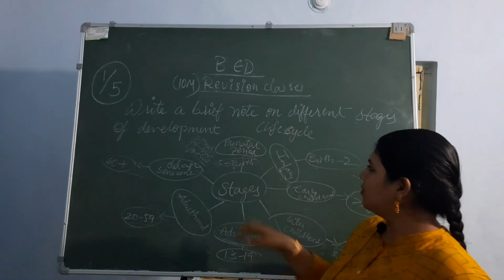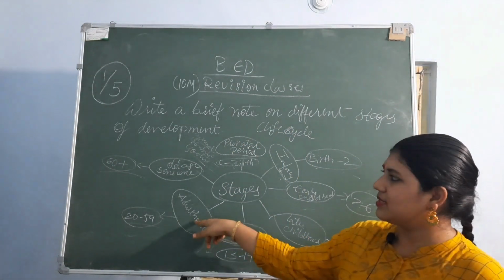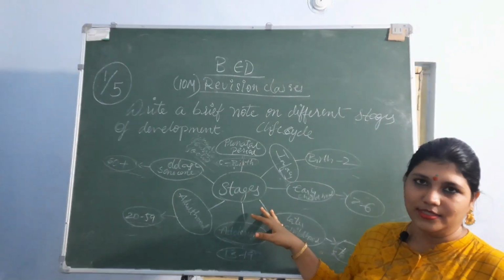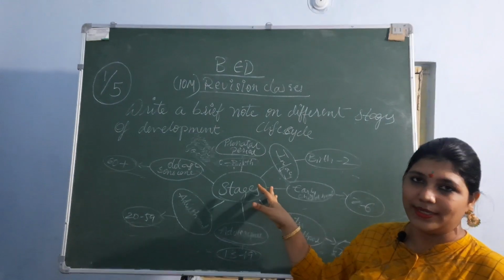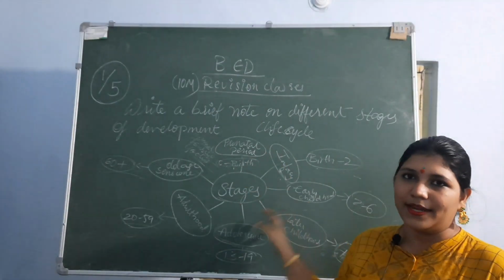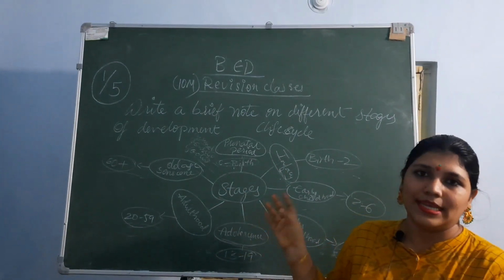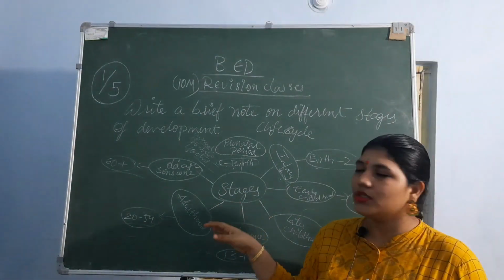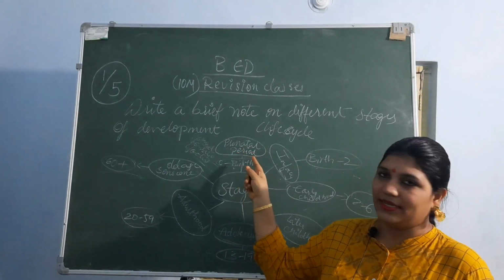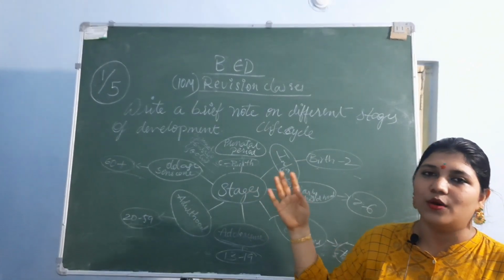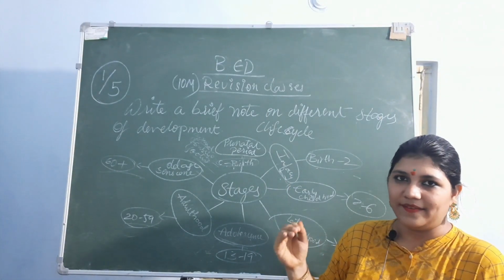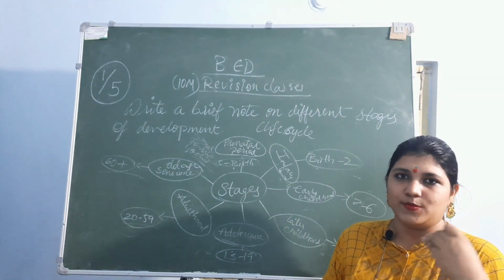Now we have 1, 2, 3, 4, 5, 6, 7 stages here. But early childhood and later childhood are characterized into one part, childhood basically, so we will have 6 parts, but I characterized it like this. So let's go through the stages. First one is the prenatal period. What is he asking us about? The developmental stages, right? How does a human body develop step by step, age by age?